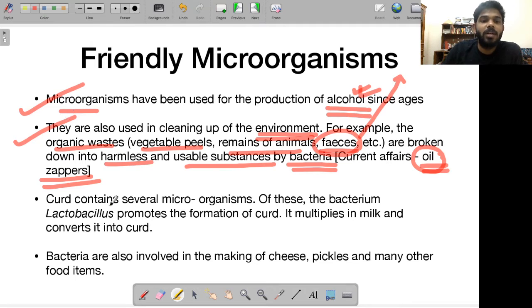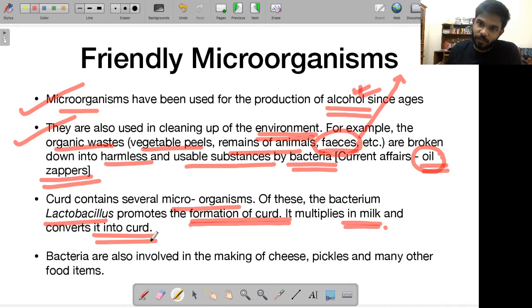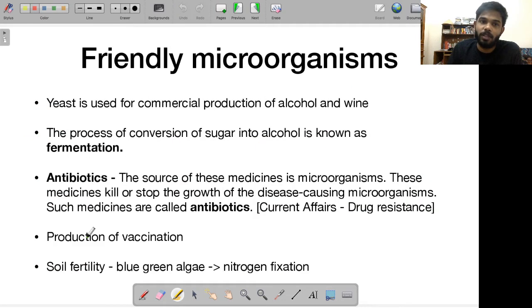Then of course, curd contains several microorganisms. Of these, there is a bacterium called lactobacillus. This promotes the formation of curd. How is curd made? This lactobacillus bacteria multiplies in the milk and converts the milk into curd. See, they are helping us in production of curd. Again, that's a useful thing microorganisms are doing for us. Then bacteria are also involved in the process of making cheese, pickles, and many other food items.